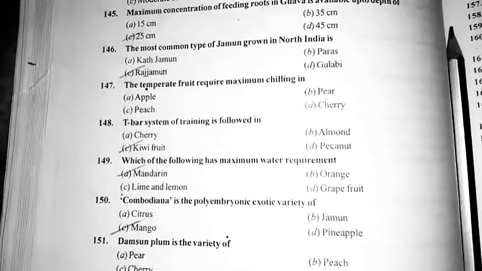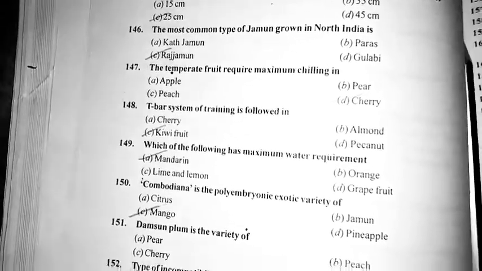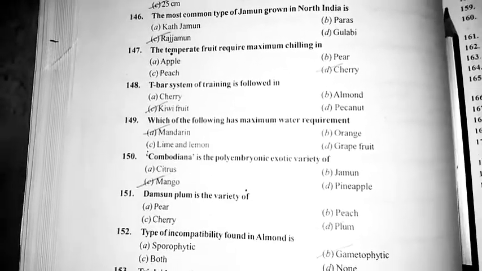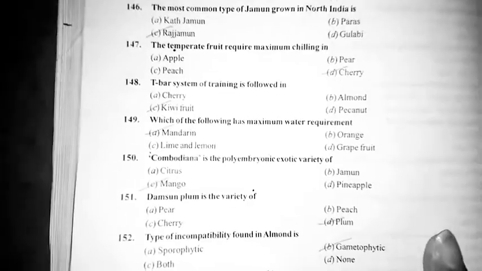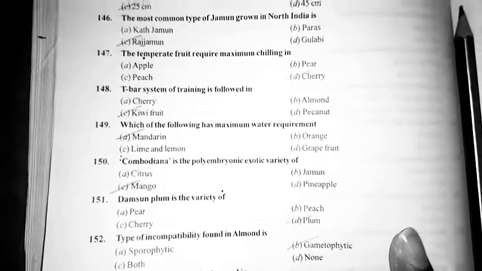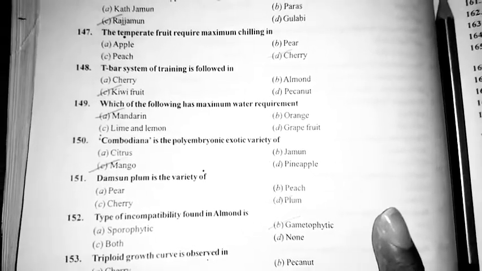The temperate fruit requiring maximum chilling is cherry. T-bar system of training is followed in kiwi fruit. Which of the following has maximum water requirement? Mandarin.